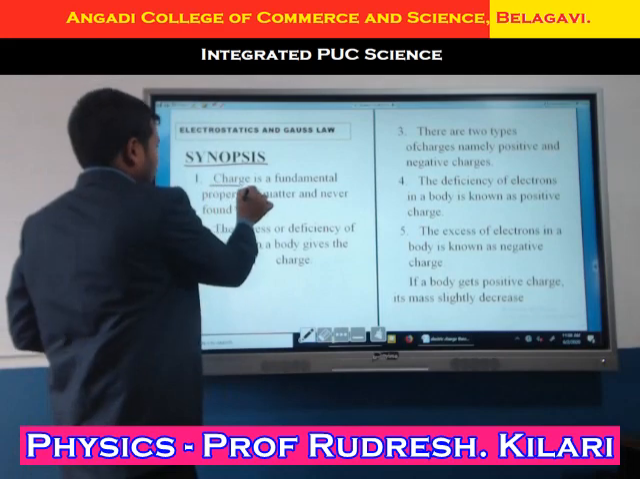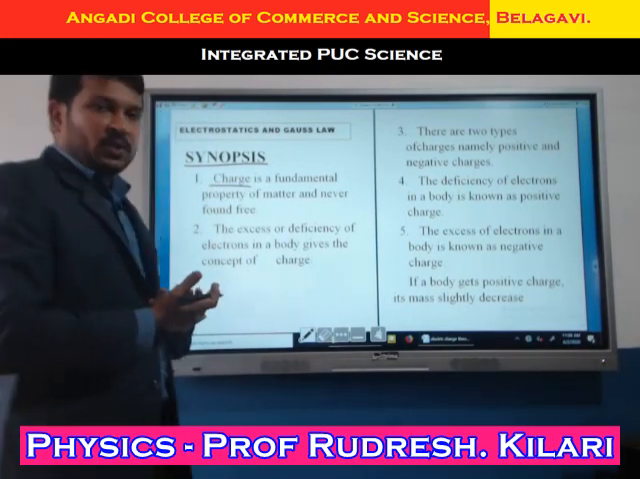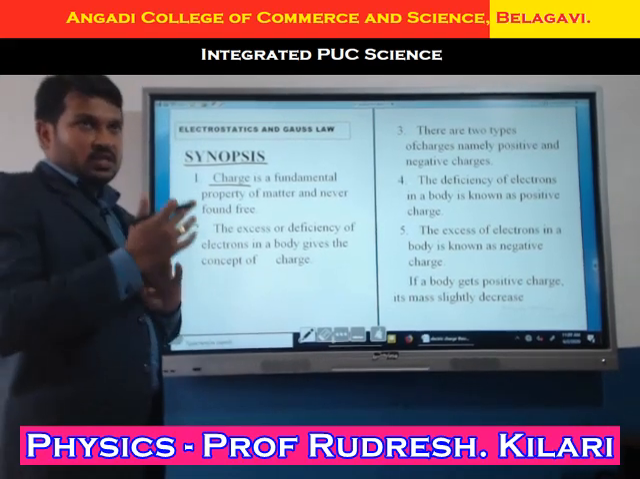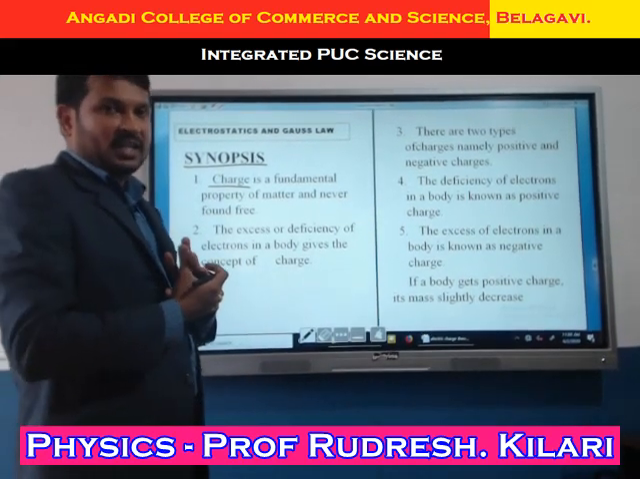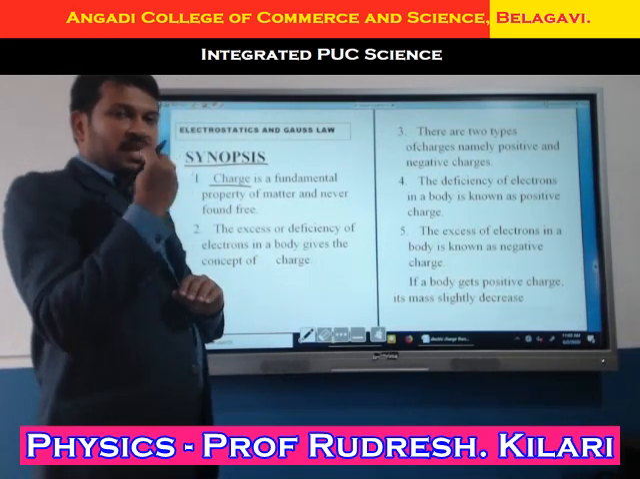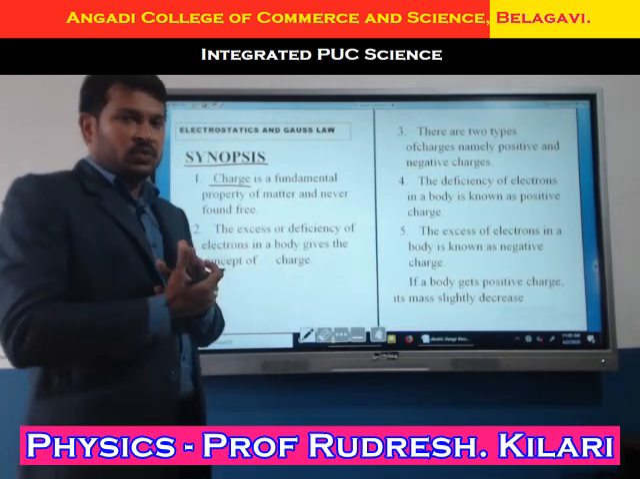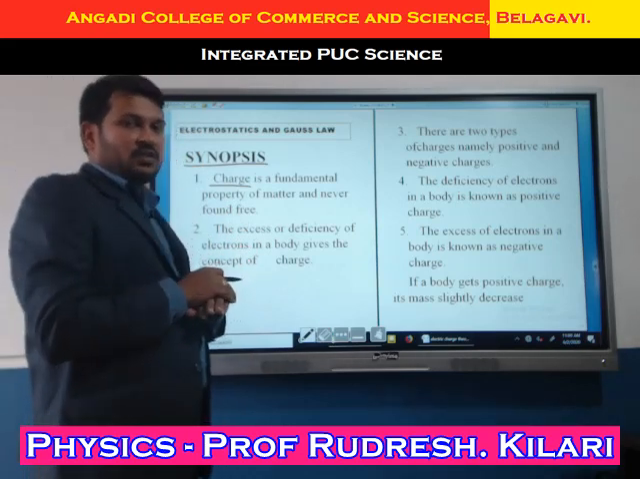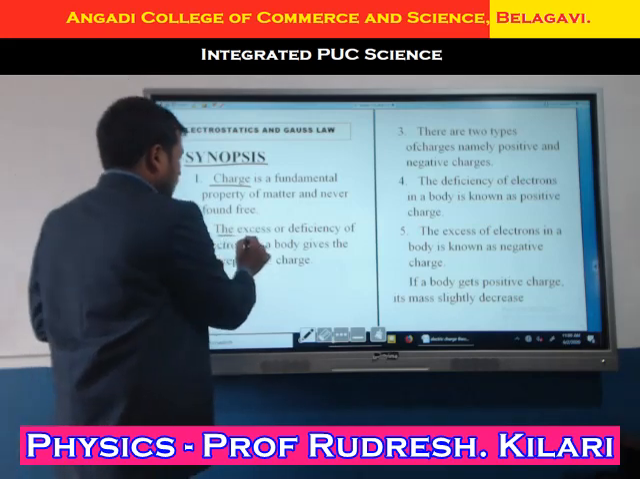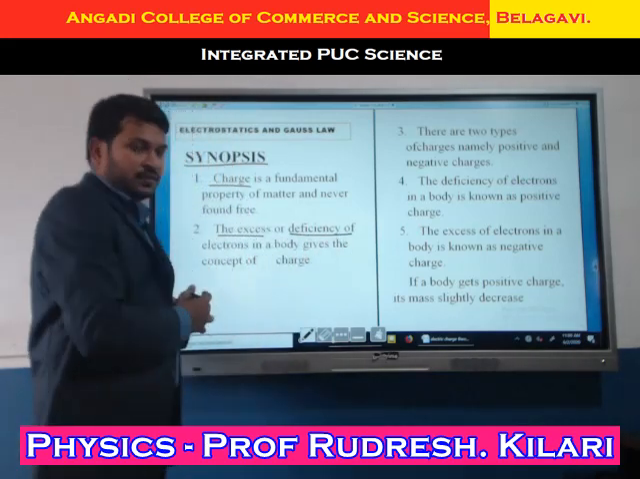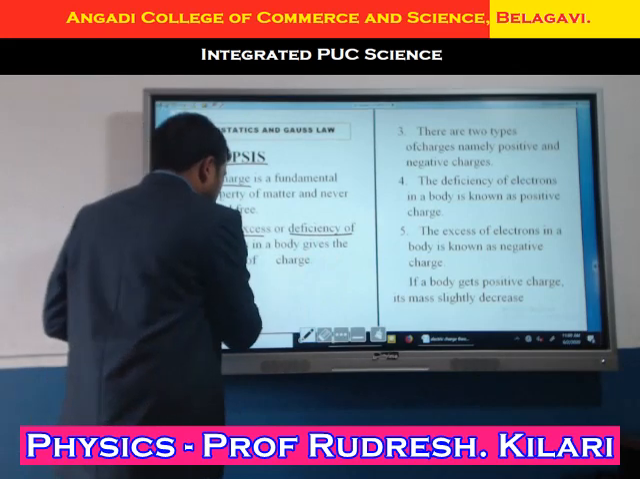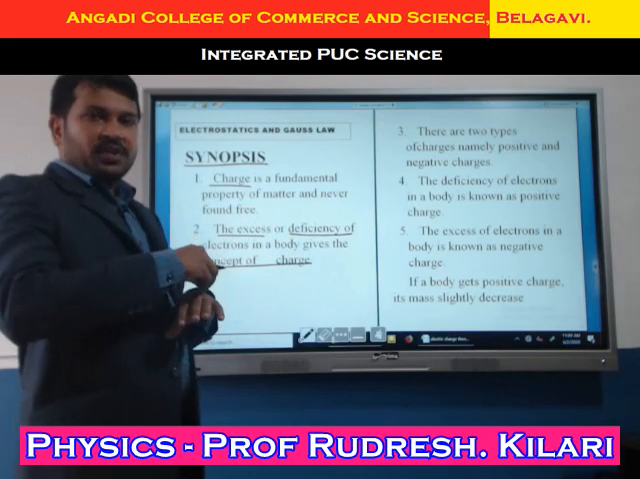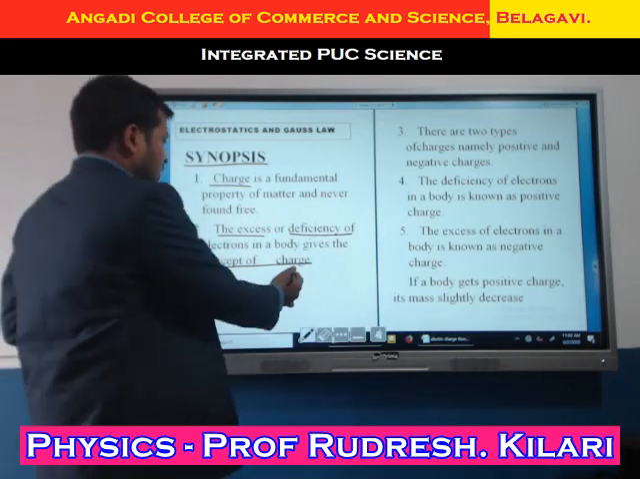Now the charge. What is charge? Charge is a fundamental property of matter, which is never found in a free state. The whole universe is made up of charged particles. Positive as well as negative charges exist in our body, but not in a free state. The excess or deficiency of electrons gives the concept of charge: adding charge to the body as well as removing charge from the body gives the concept of charge.